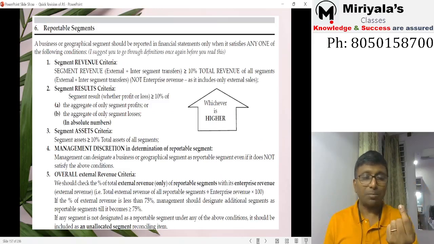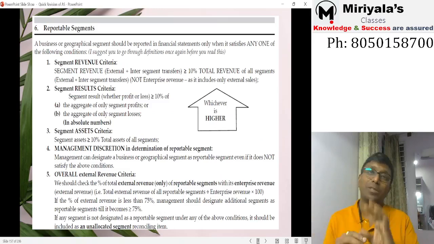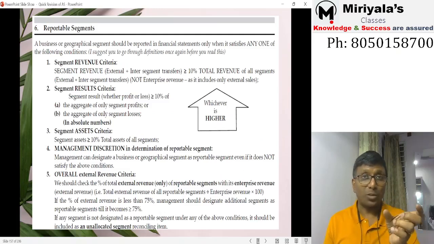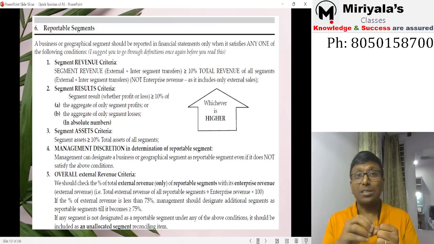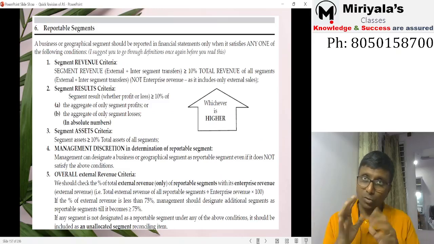If an individual segment result is greater than or equal to 10% of this higher number, then that should be considered a reportable segment. Then segment assets. If that segment's assets are greater than or equal to 10% of all the segment assets, then it is going to be reportable.